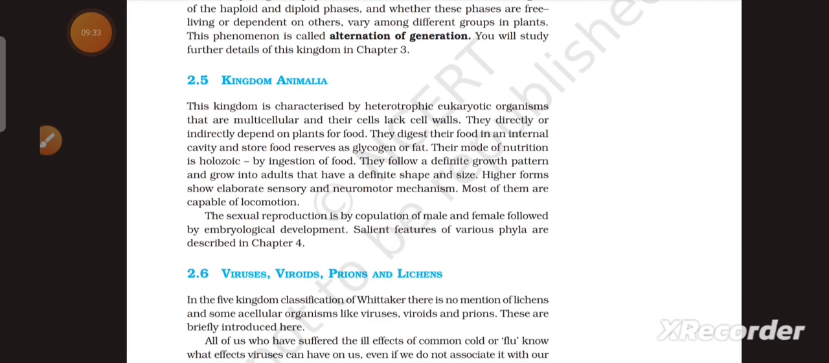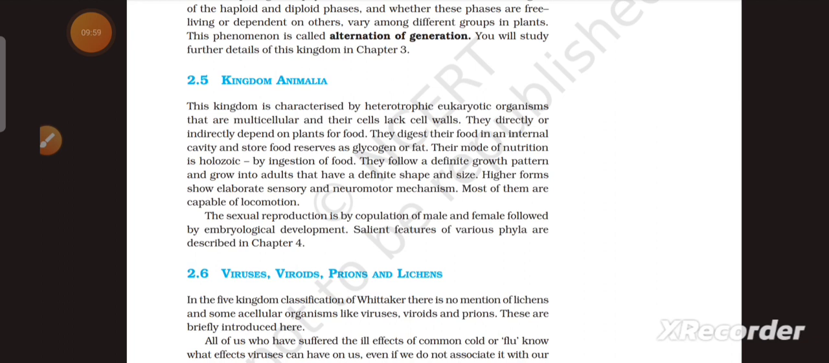Next one is kingdom Animalia. This kingdom is characterized by heterotrophic eukaryotic organisms that are multicellular and their cells lack a cell wall. They directly or indirectly depend on plants for food. They digest their food in an internal cavity and store food reserves as glycogen or fat. Their mode of nutrition is holozoic, by ingestion of food.